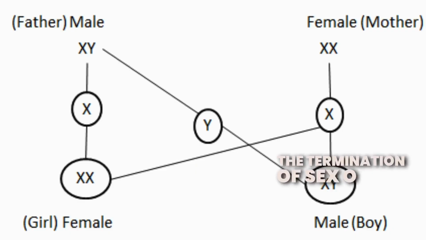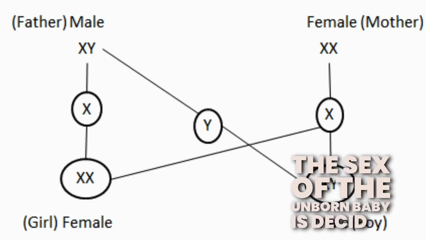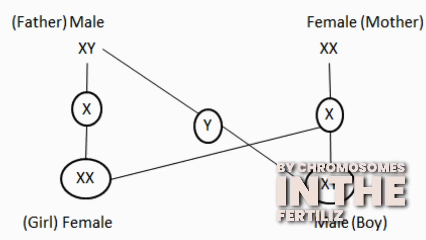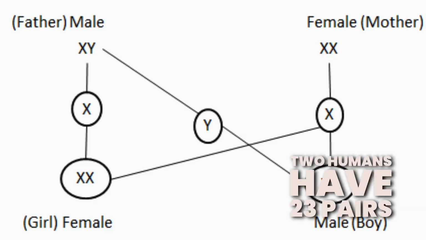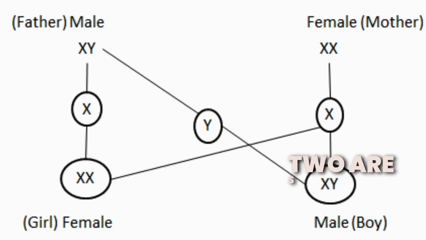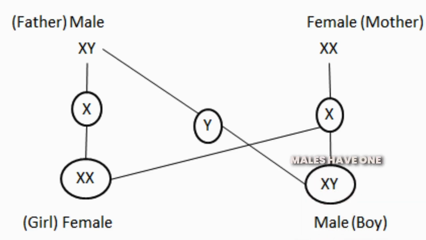Determination of sex of the unborn baby. 1. The sex of the unborn baby is decided by chromosomes in the fertilized egg, zygote. 2. Humans have 23 pairs of chromosomes. 2 are sex chromosomes named X and Y. 3. Females have 2 X chromosomes, XX, males have 1 X and 1 Y chromosome, XY.